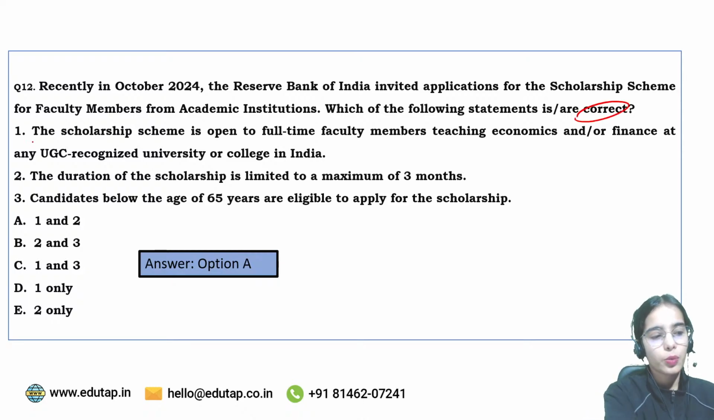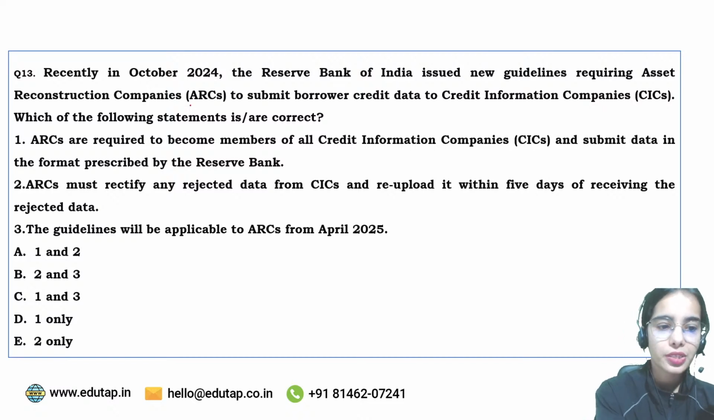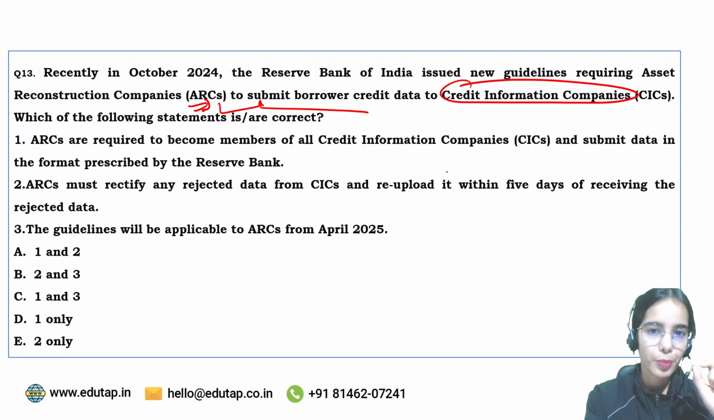So correct statements are 1 and 2. Now coming to the next question. See, it was said that the ARCs, the asset reconstruction companies, have to submit the data regarding the borrowers to one of the credit information companies.